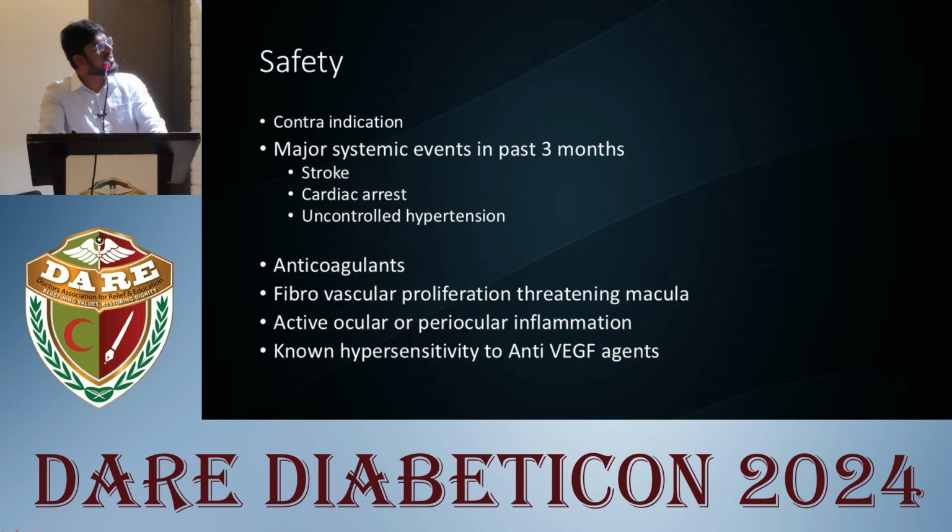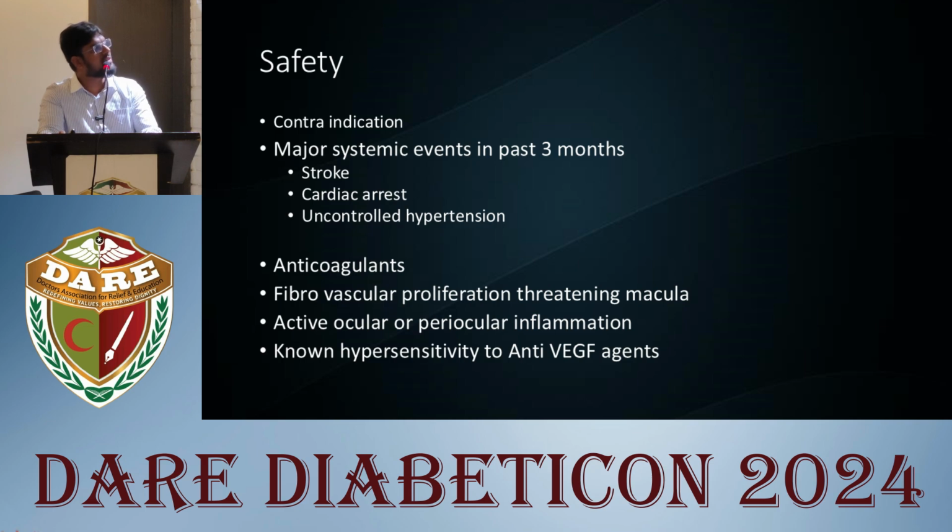So, the contraindications of anti-VEGF are a major systemic event in the past 3 months. This is again important for the physician: a major systemic event in the past 3 months, like stroke, cardiac arrest, or uncontrolled hypertension, is a contraindication to giving anti-VEGF injection. And anticoagulant use: if the patient is on anticoagulant, it is a relative contraindication to giving intravitreal injections.